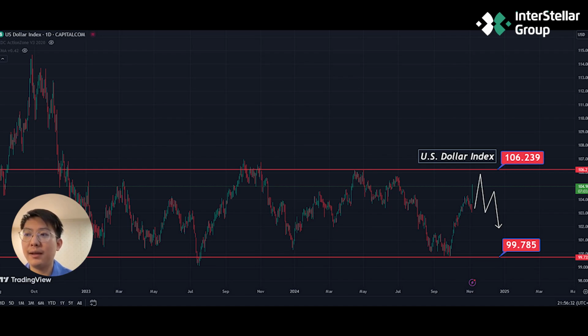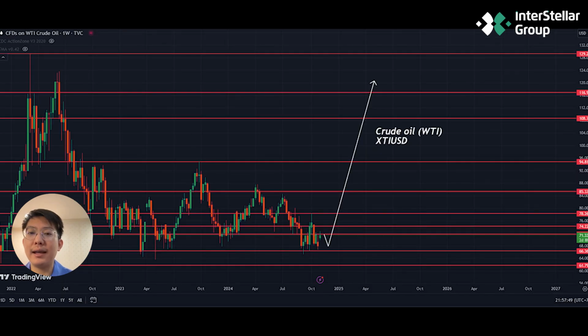Next, regarding the US dollar, it has surged strongly. The US dollar is now at 104.105, with the upper resistance at 106. This is quite clear, as speculation and reactions to the election results have occurred. After this, the US dollar is expected to trend towards weakening, gradually diminishing due to the devaluation or depreciation of the US dollar. Next is the oil price.